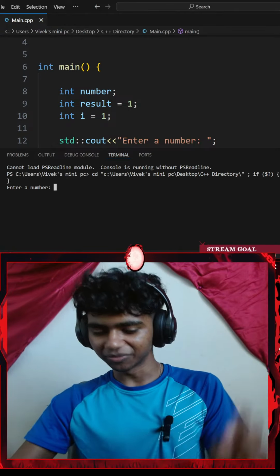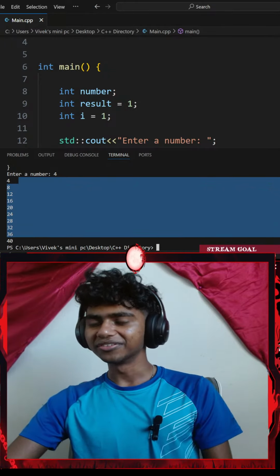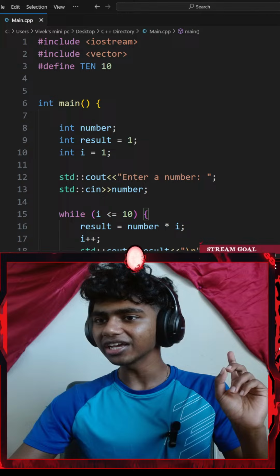Okay, let me go with something like 4 table now. 10, not 11. There we go. Okay, that's actually perfect. I do want to read the code real quick.